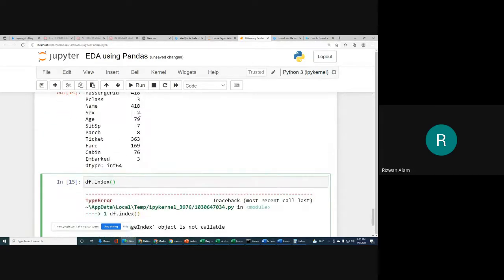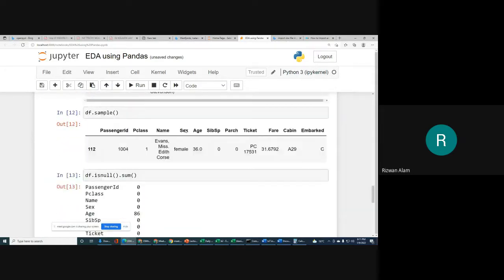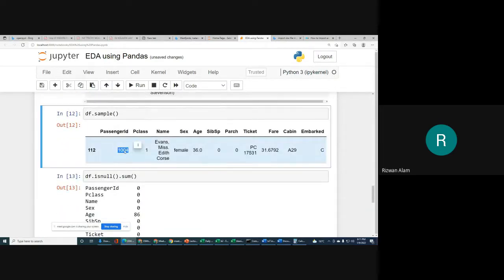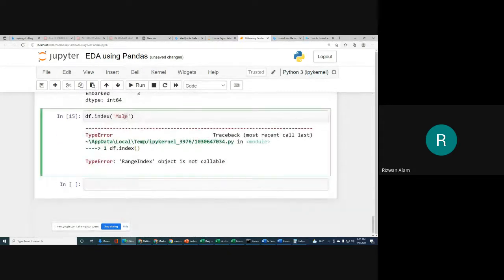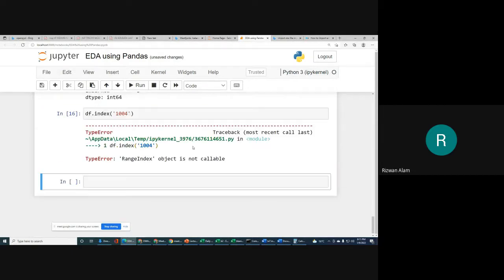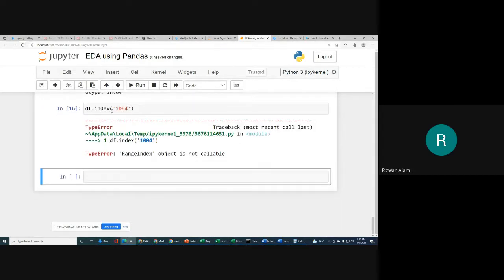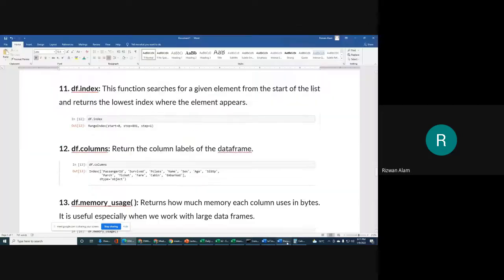Index of what we want actually? Let me check for any passenger ID, we can check directly. 1004. Okay, so I will explore it, then I will tell you, because I'm not sure about this index.